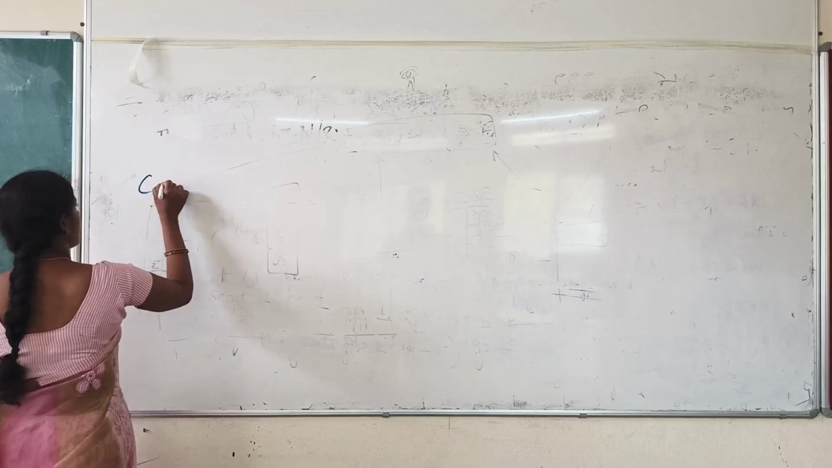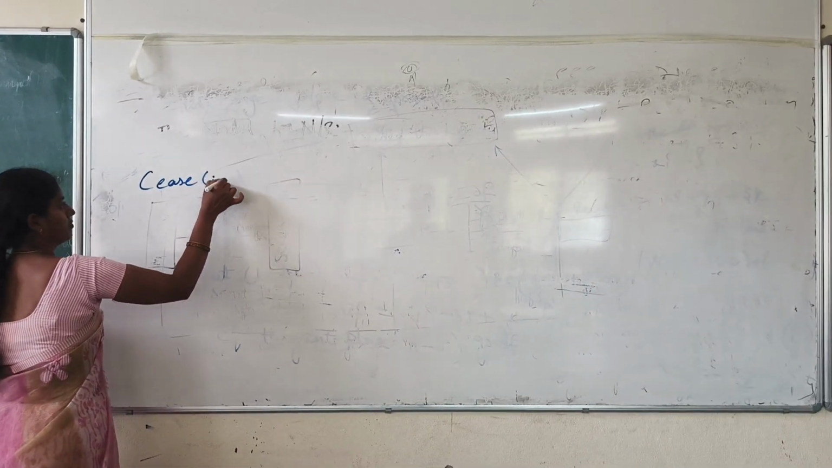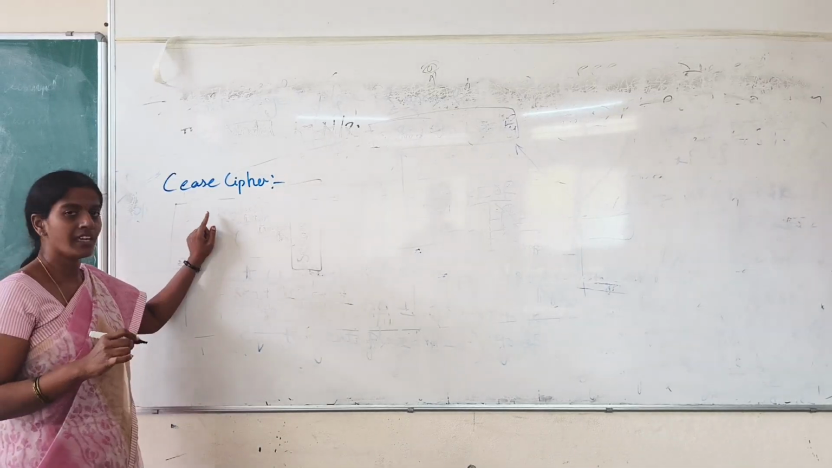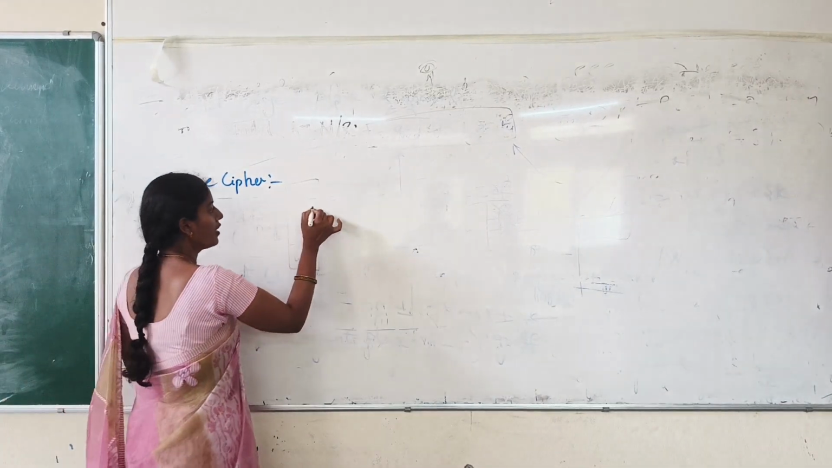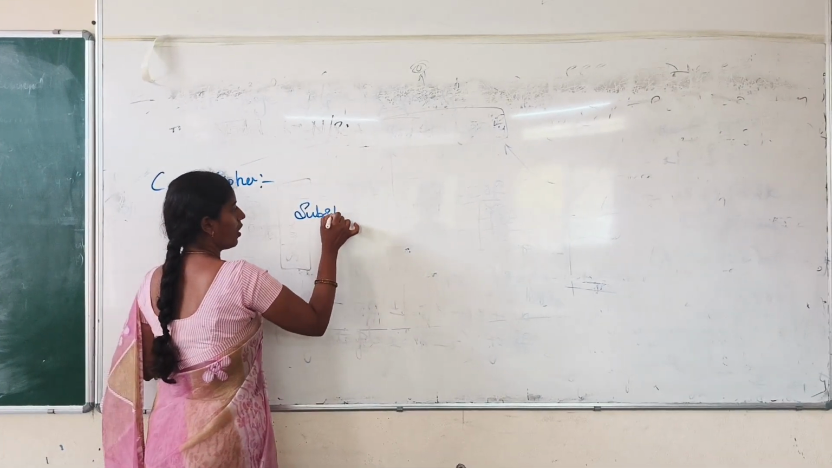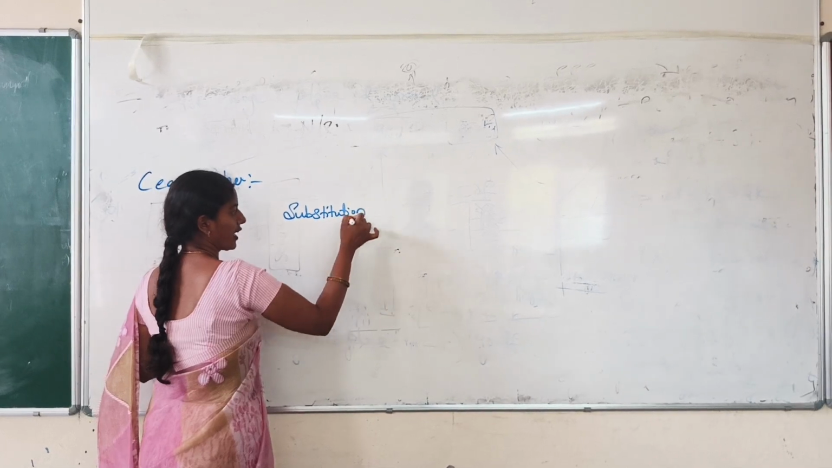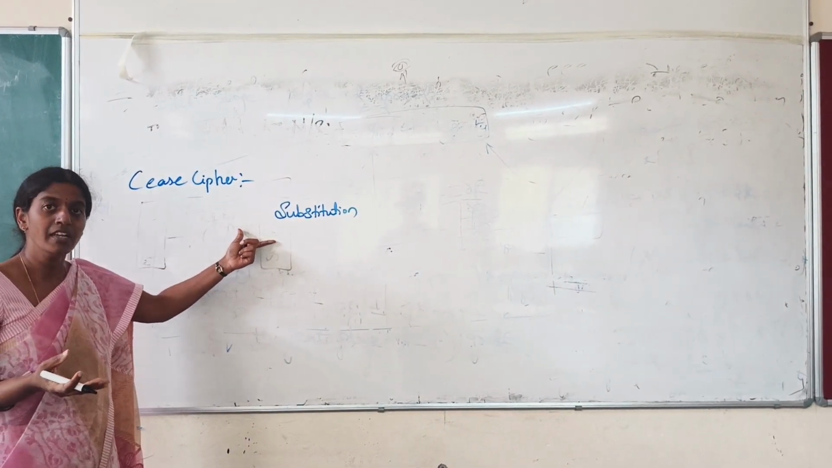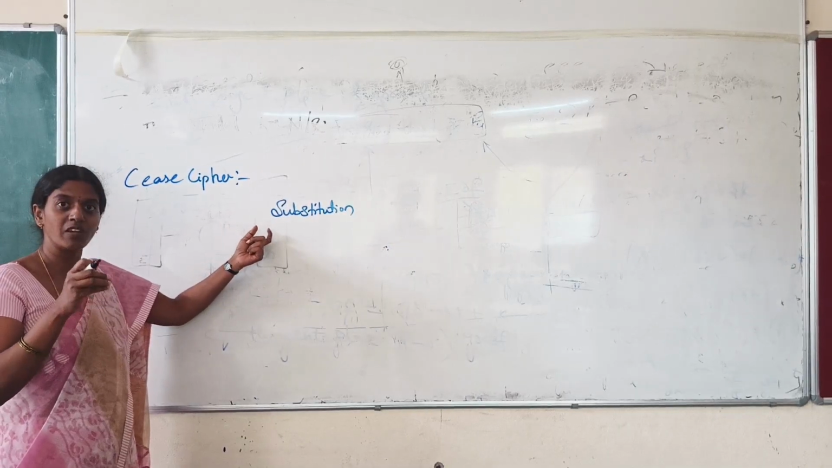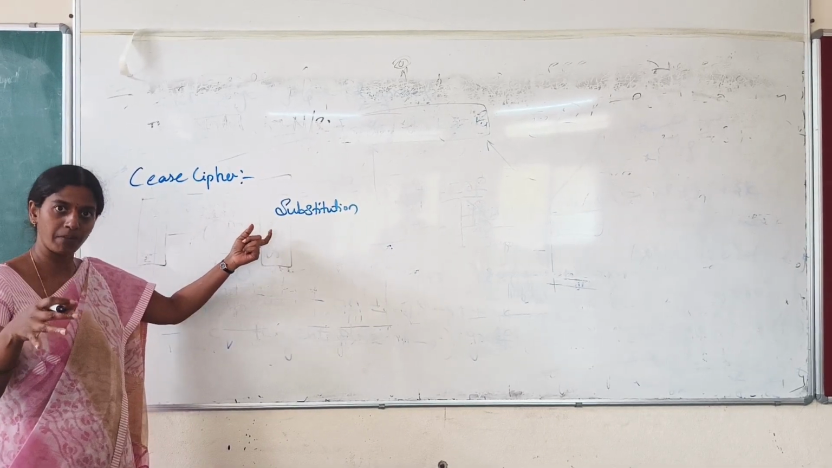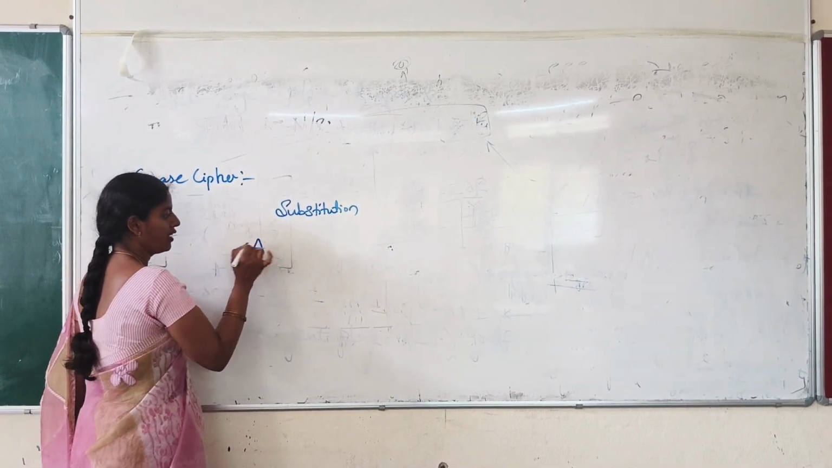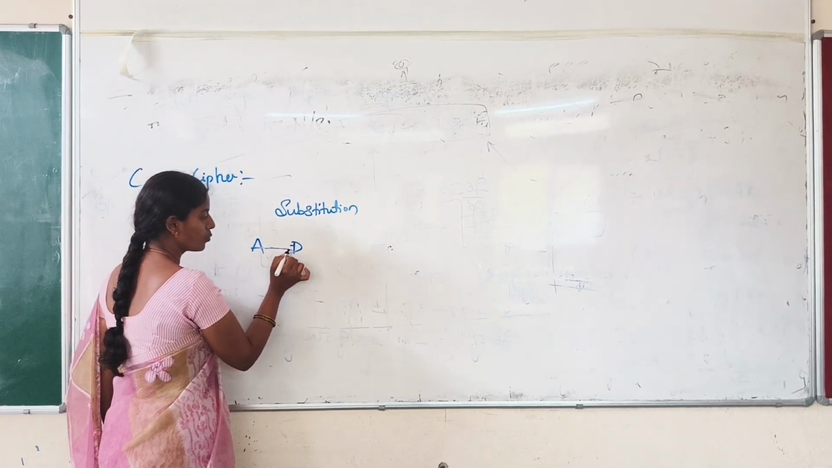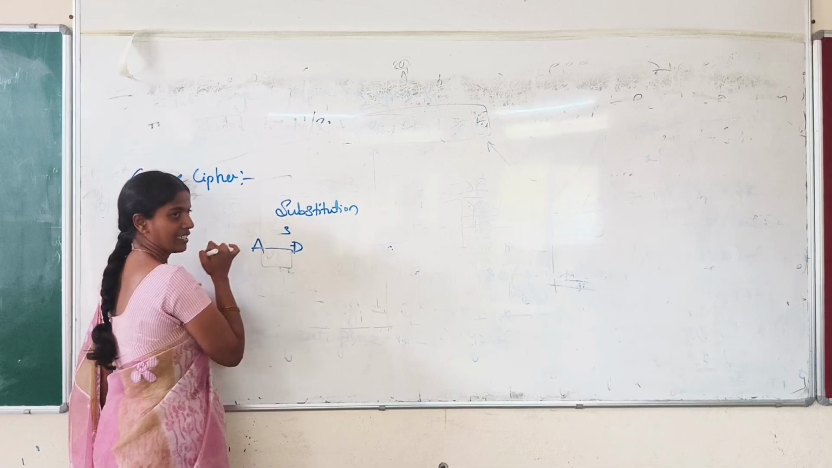The first one is the Caesar cipher. What do we mean by the Caesar cipher? The Caesar cipher is one of the substitution techniques. We call this a substitution technique. In the substitution, how will it be substituted? The letters are moved down towards the end of the alphabet. For example, you have A. This A is replaced with D. How many letters is it moving to reach D? That means 3 letters.